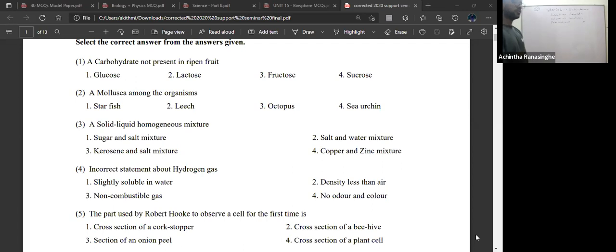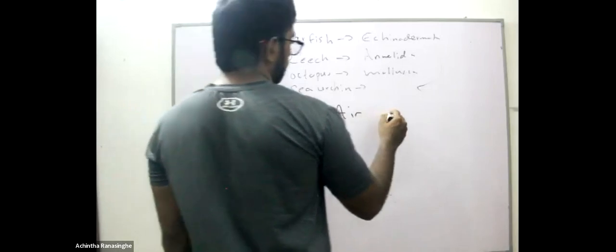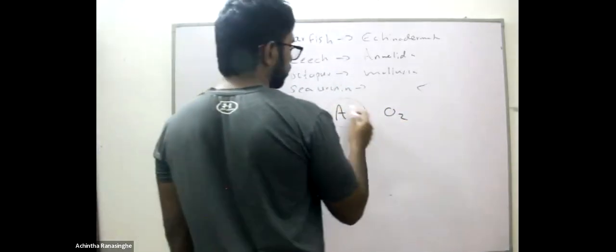Question number 4. Incorrect statement about hydrogen gas. What is the incorrect statement? Slightly soluble in water. That is correct. Hydrogen is slightly soluble in water. Next one. Density is less than the normal air density.